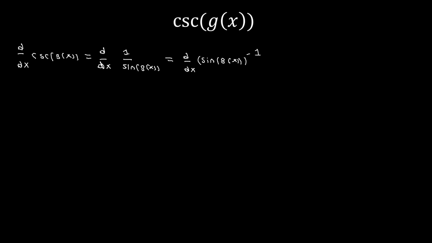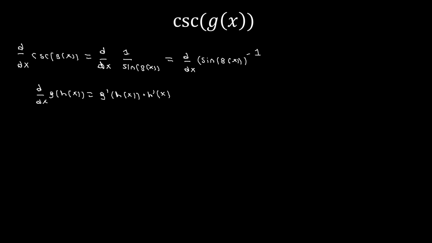So now that we have this, we again have a setup for chain rule because we have an inside function and then something being done to it. So again, chain rule says that d dx of g of h of x is going to be equal to g prime of h of x times h prime of x, where h of x is our inside function and g of x is our outside function.